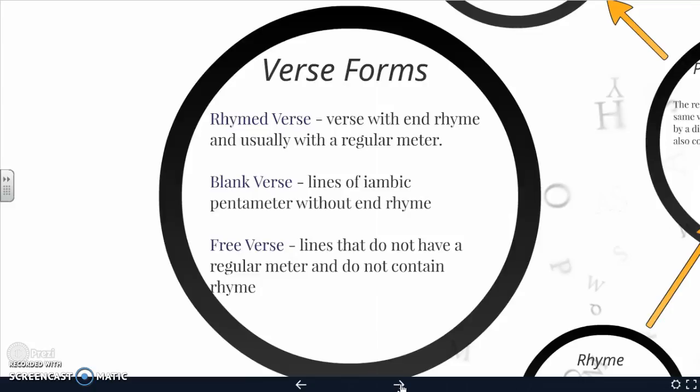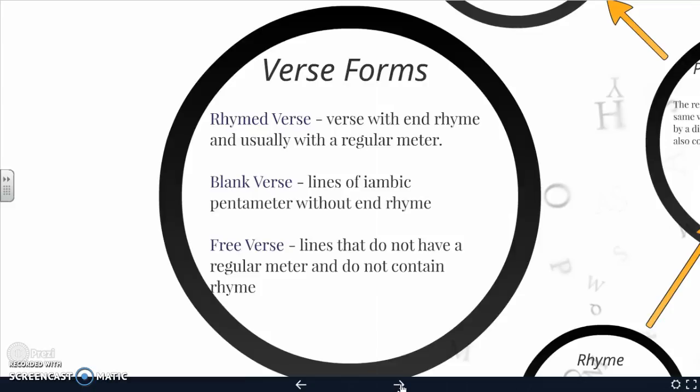Okay, blank verse is lines of iambic pentameter without end rhyme. So the words do not rhyme at all. You're going to look at your end words and they're not going to rhyme. Iambic pentameter, just for purposes now, because it's a part of meter that we will cover in spring, is Shakespeare's favorite form to write in, and iambic pentameter means 10 syllables per line. So it's 10 syllables per line of unrhymed poetry.